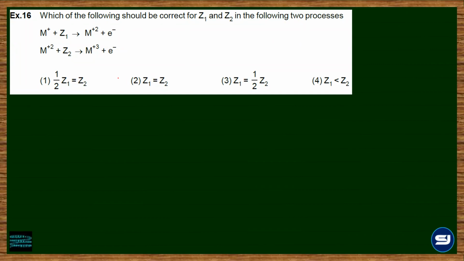Then 16th one, which of the following should be correct for Z1 and Z2 in the following two processes? If you observe, the first process is M plus Z1 changing to M2 plus with the loss of electron. Can you tell me this process is related to what periodic property? Forget about Z. M plus changing to M2 plus is which periodic property?